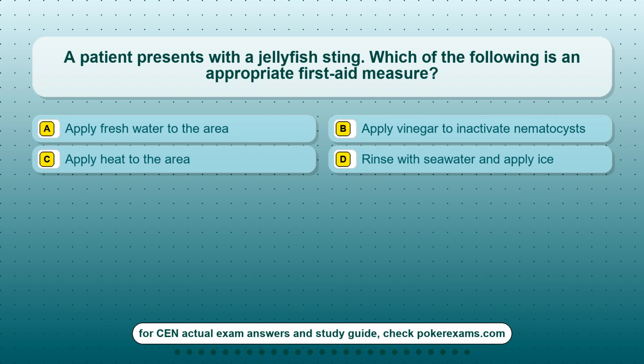Question 9. A patient presents with a jellyfish sting. Which of the following is an appropriate first-aid measure? Option A. Apply fresh water to the area. Option B. Apply vinegar to inactivate nematocysts. Option C. Apply heat to the area. Option D. Rinse with seawater and apply ice.